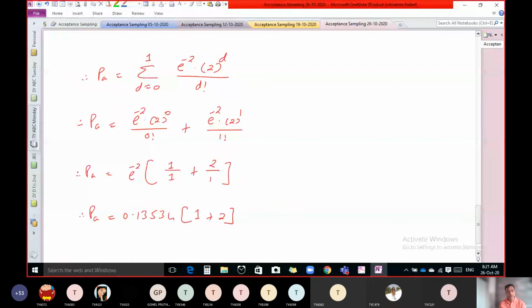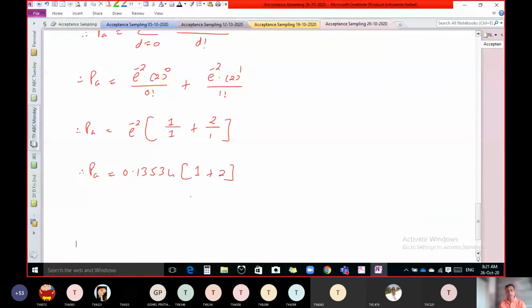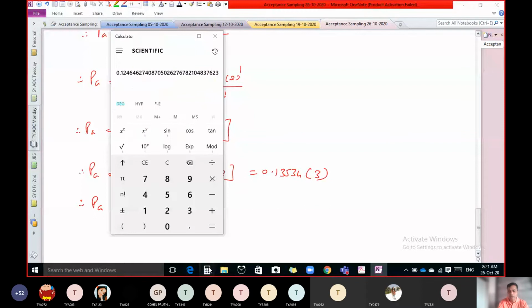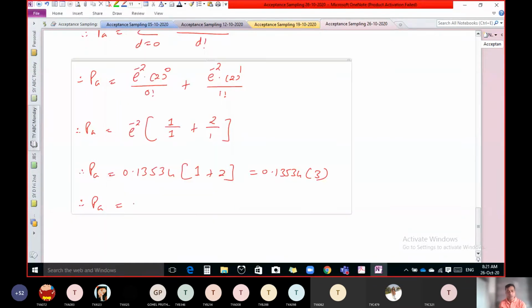So P of A equal to 0.13534 into 3. So multiply by 3, we get probability for accepting the lot. 0.13534 into 3, so 0.4060. So this is the probability for accepting the lot when lot is good. AQL means lot is good.